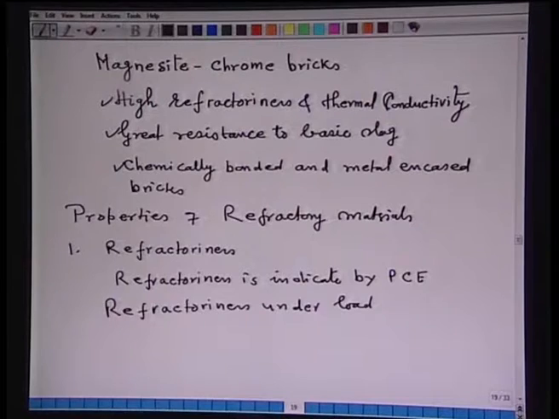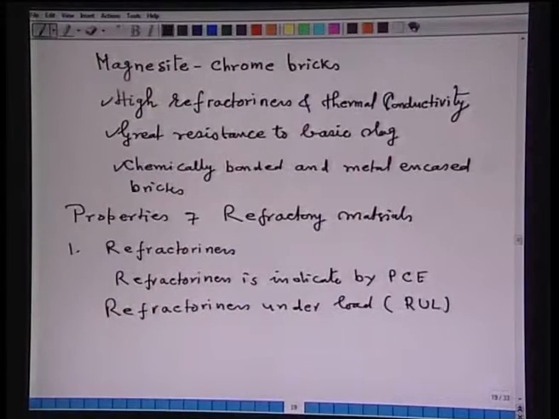That is, you take a refractory and load it with some external load and then find out the pyrometric cone equivalent. In short, this is also called RUL.